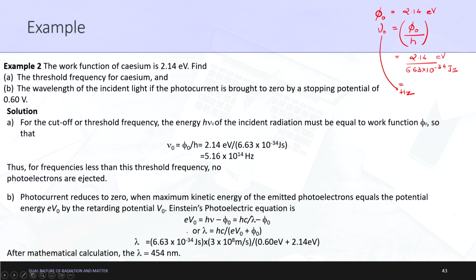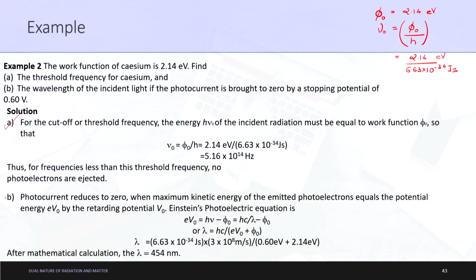So, basically the first question is that the threshold frequency is to be found, and threshold frequency is nothing but nu naught, which is equal to phi naught by h. Okay. Please remember to convert this electron volts by multiplying by the charge of an electron, which is equal to 1.6 into 10 to the power minus 19 coulombs. Okay. So, this has been done. Let us move on to the next part now. Thus, for frequency less than this threshold frequency, no photoelectrons are ejected.